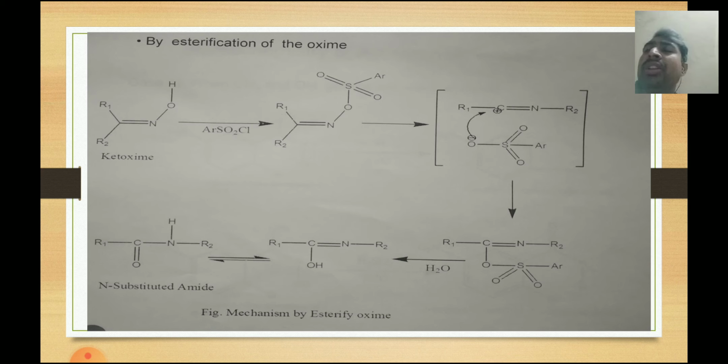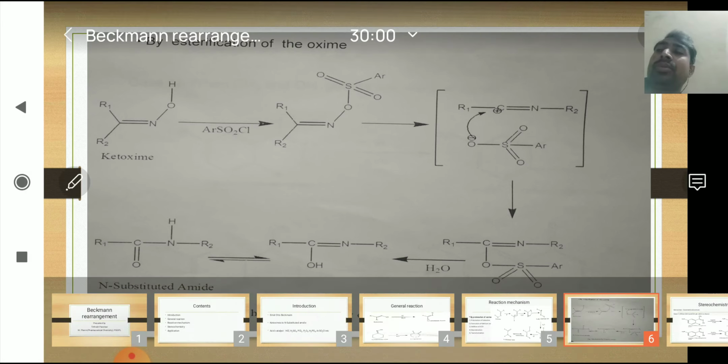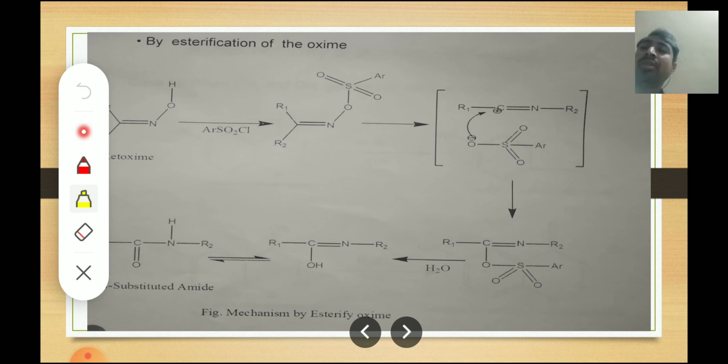Now the second type of reaction mechanism is by esterification of the oximes. Here the ketoxime, when reacted with aryl sulfonyl chloride, forms such a moiety, and this moiety is nothing but the ester form of a sulfonic acid. This ester form of a sulfonic acid accepts the shared pair of electrons between the nitrogen and carbon, and a negative ion will be formed.